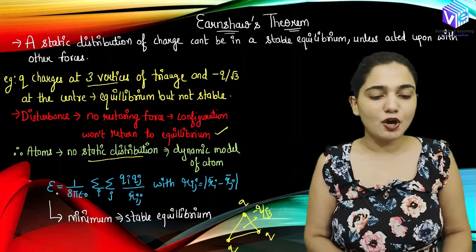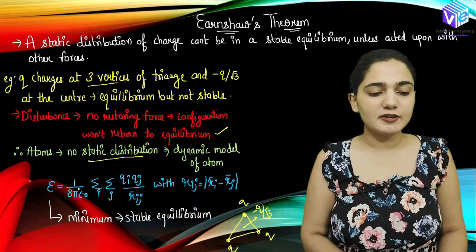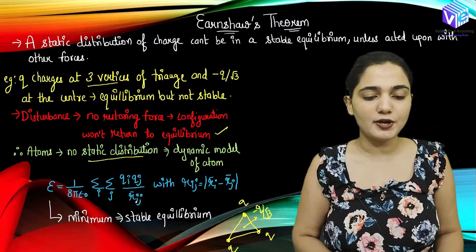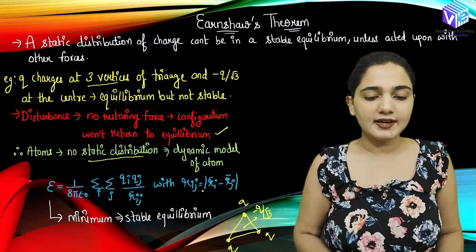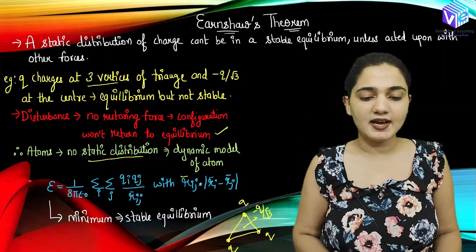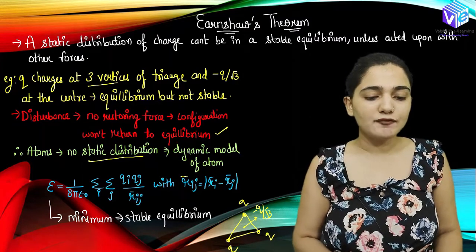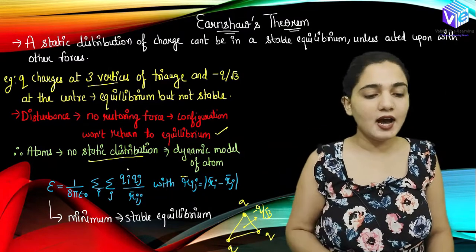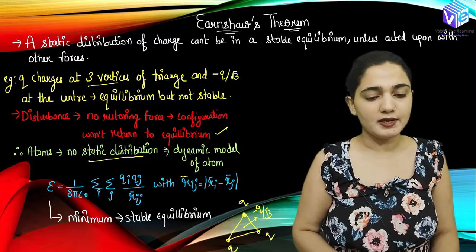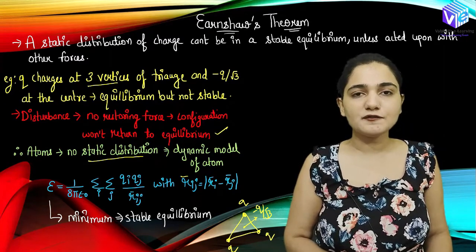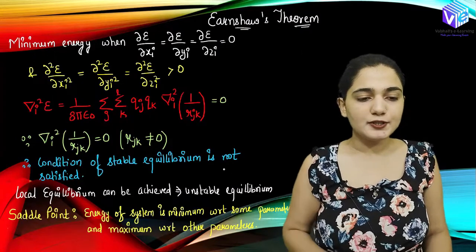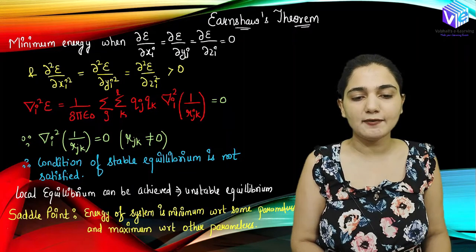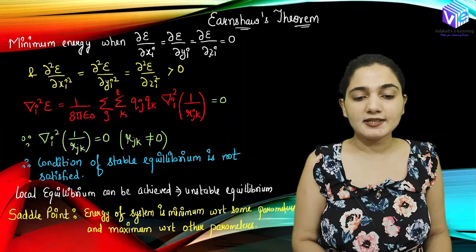Now in the previous video we talked about the energy. The energy was given by the formula 1 upon 8 pi epsilon naught, summation over i, summation over j, qi qj upon r_ij, where the vector r_ij is the magnitude of ri minus rj. Now we have to find the stable equilibrium point. We are proving that stable equilibrium is not possible. For stable equilibrium, we find the minimum energy point. Minimum energy is found when del E by del xi is equal to del E by del yi is equal to del E by del zi is equal to 0.